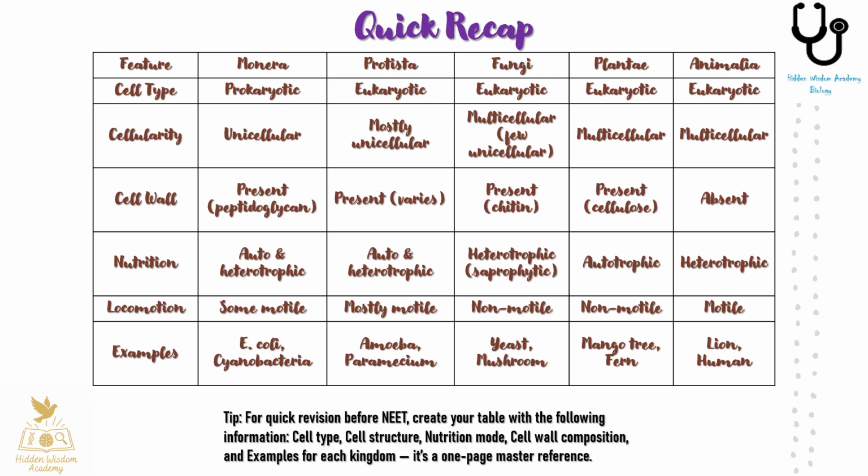Plantae are eukaryotic, multicellular, autotrophs, with cellulose cell walls and no movement. Animalia are eukaryotic, multicellular, heterotrophs, without cell walls, capable of movement. This table is your quick revision map before diving into deeper topics in the upcoming episodes.